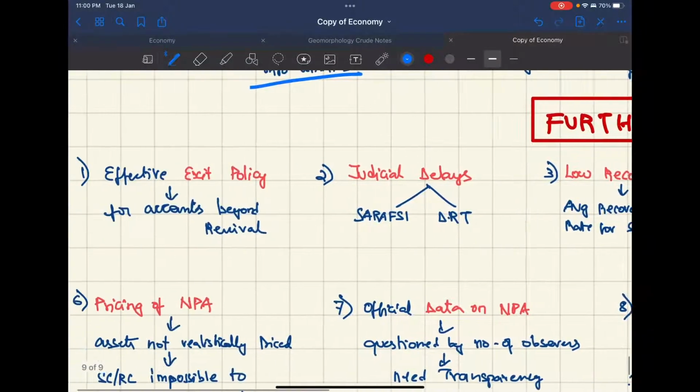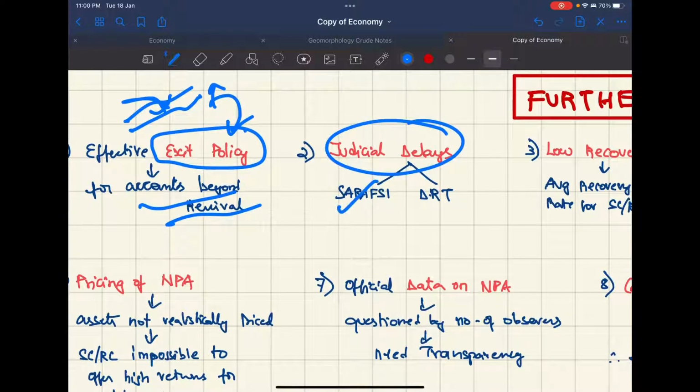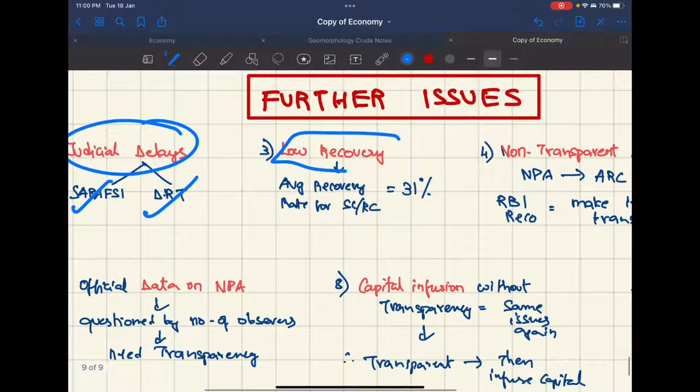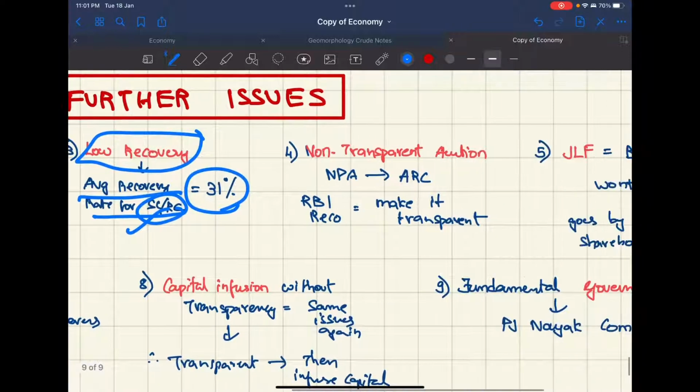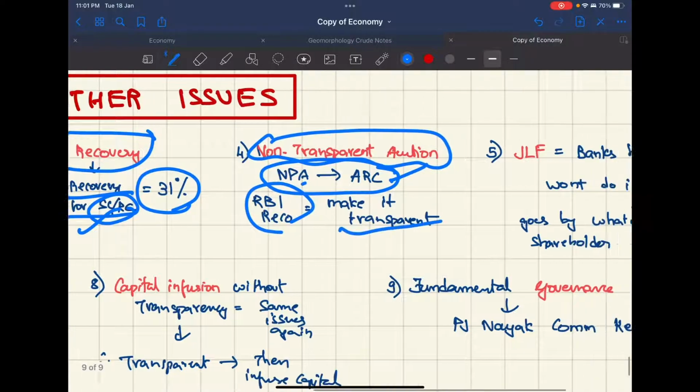Now some other issues: exit policy is not there. That is, once an infrastructure project is started, if the funding is not there and the interest rates are increasing, there is no proper exit policy. This needs to be done. Judicial delays with respect to the SARFAESI Act and DRT. Low recovery, for example the average recovery rate for SCs and RCs, that is securitization companies and reconstruction companies, is only 31%. And giving NPAs to ARCs is done through non-transparent auction. RBI recommended to make it transparent.